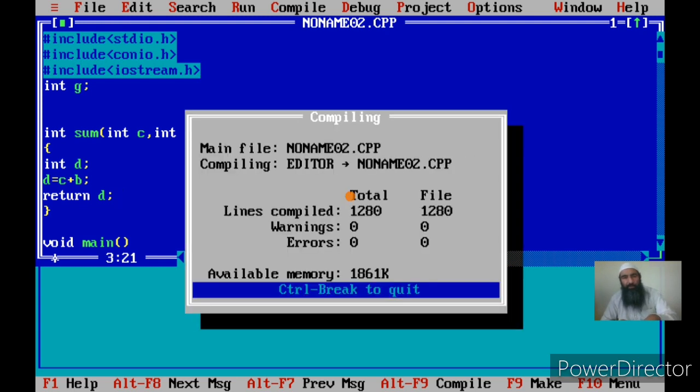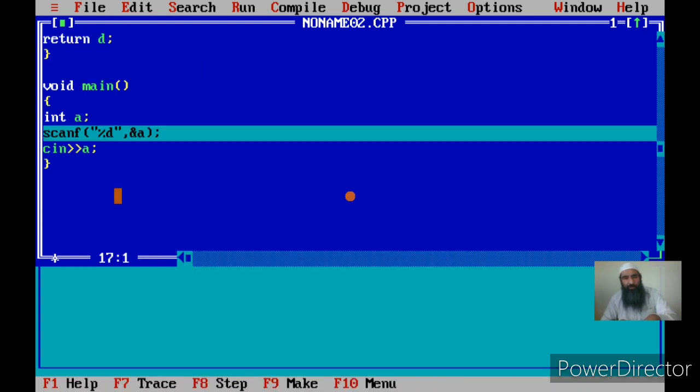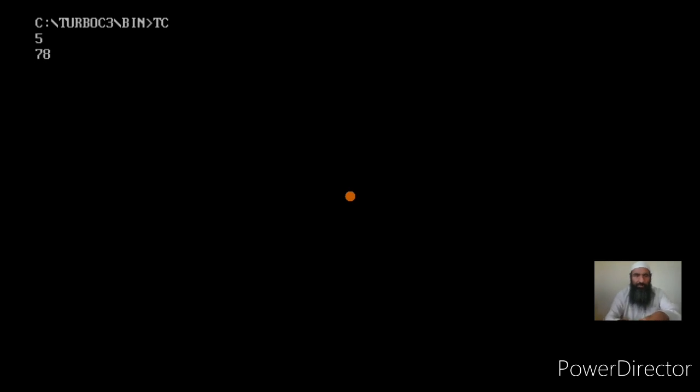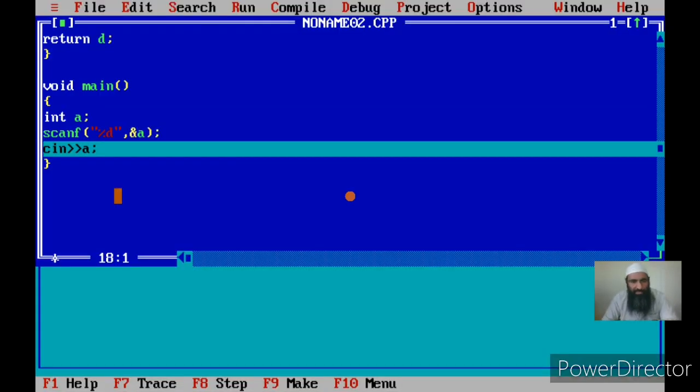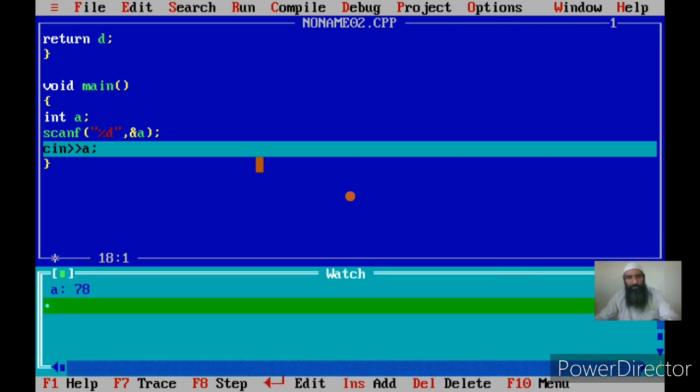Now once we execute the program, first I am scanning a. Suppose I input the value 78, and you can see here a is having 78. Now I am inputting a again, but not with scanf. I am using cin, and I told you cin is an input function. It inputs the value from the keyboard and stores it in a variable whose name is given with the cin after the operator, two greater than symbols.